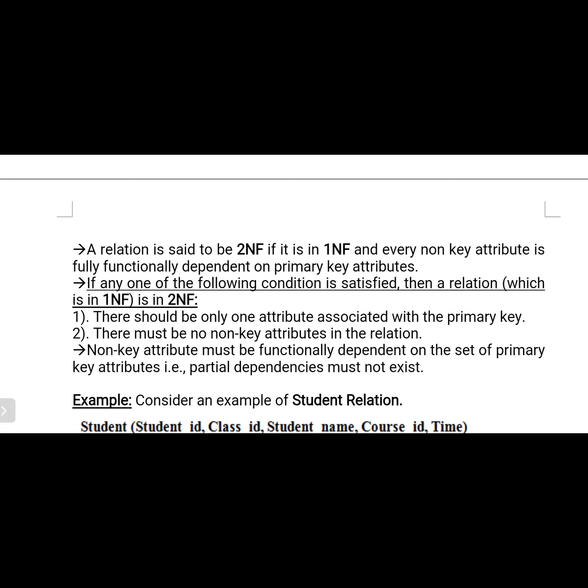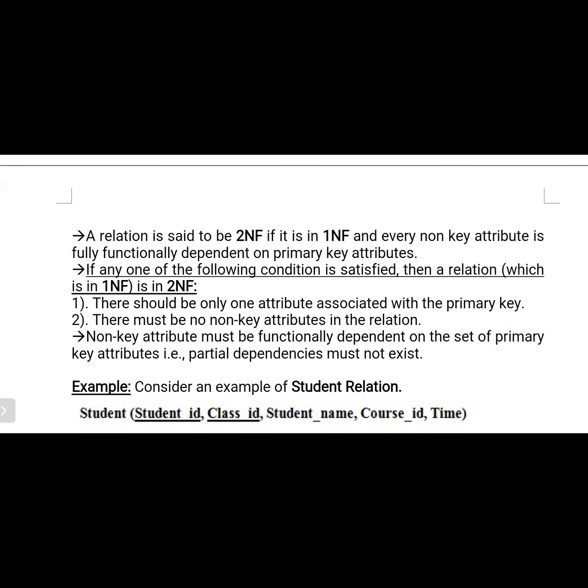That type of dependency is referred to as a partial dependency. Fully functional dependency means that if you do not give the value for the second one, you are not able to download the hall ticket. Please try to understand this. If you understand this concept, you will easily understand the second normal form. How many keys are used to download your hall ticket decides whether it is a fully functional dependency or a partial functional dependency.